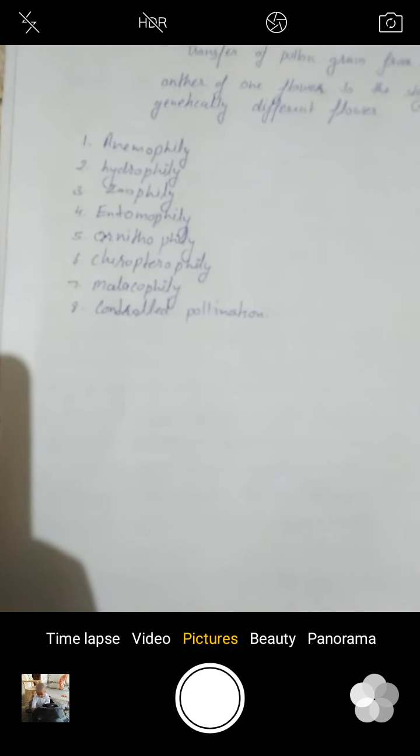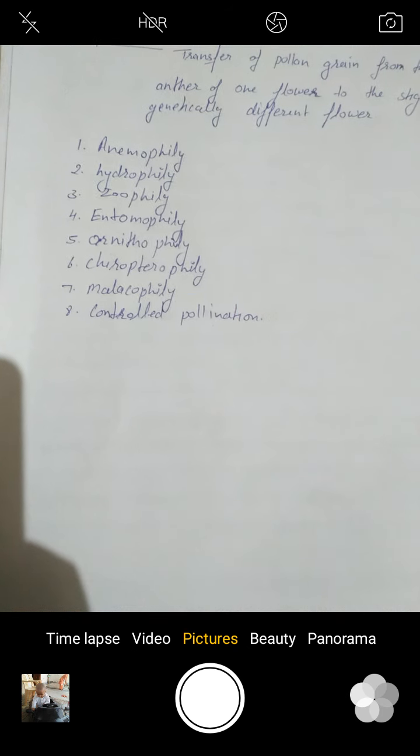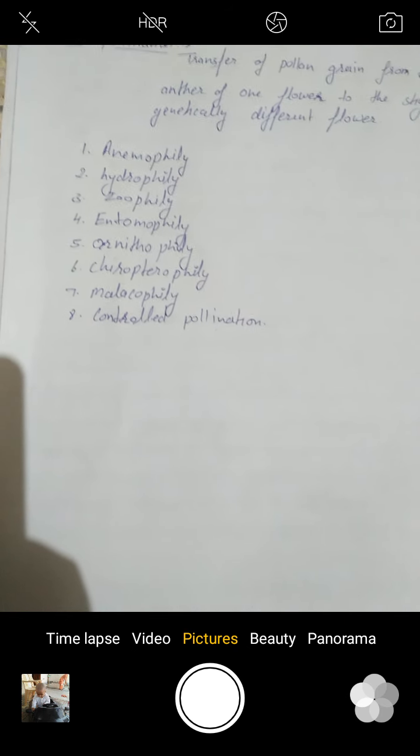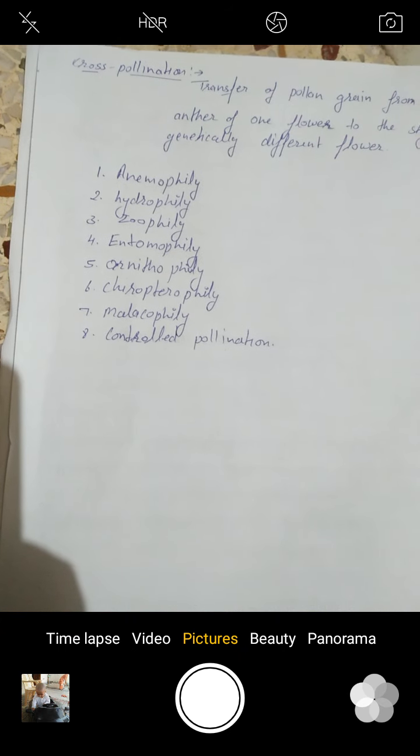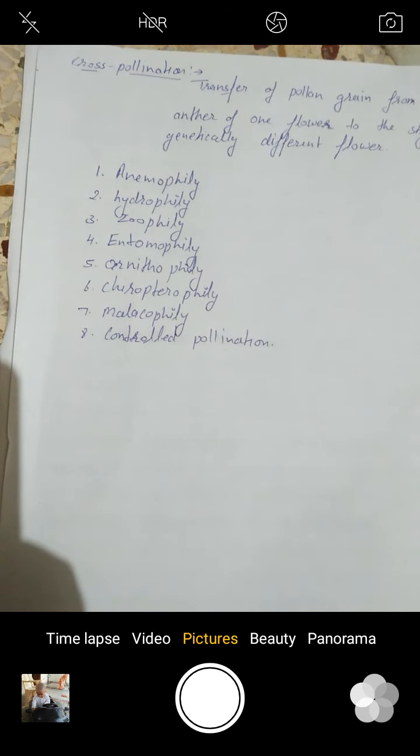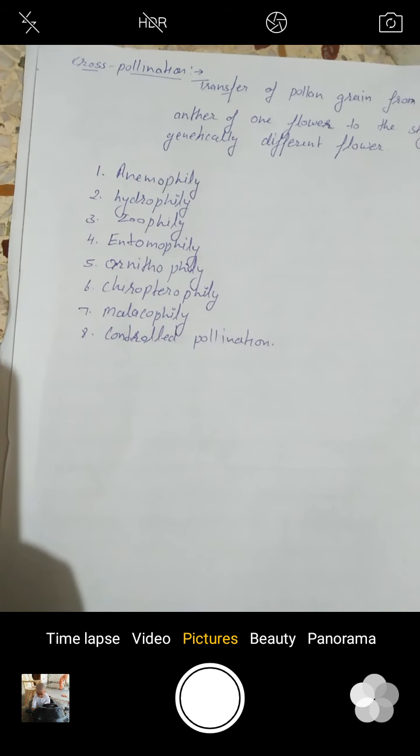Now we are going to discuss zoophily. It is pollination through the agency of animals. The most common type of animal pollinators are insects. Others are birds, bats, snails, human beings, some primates, arboreal rodents and reptiles, lizards.